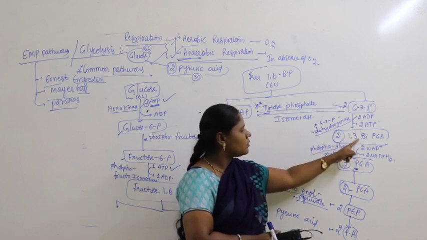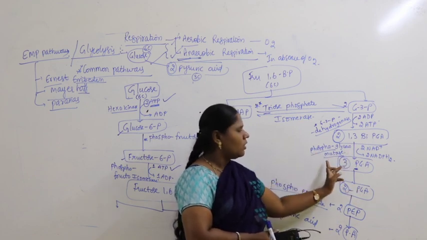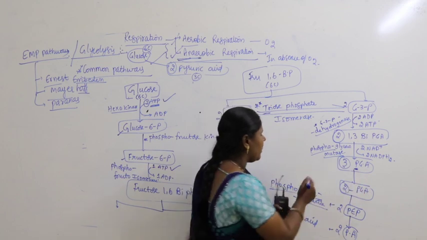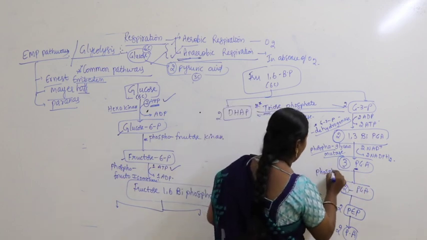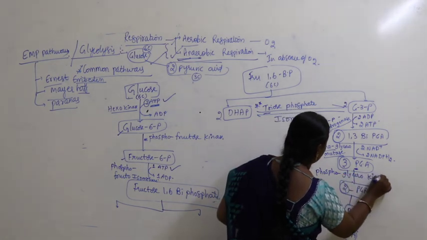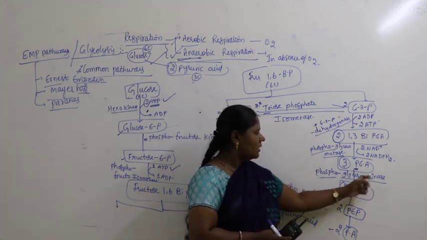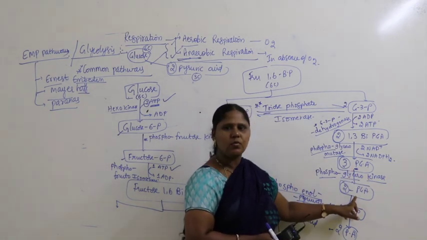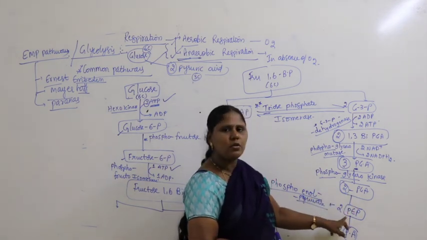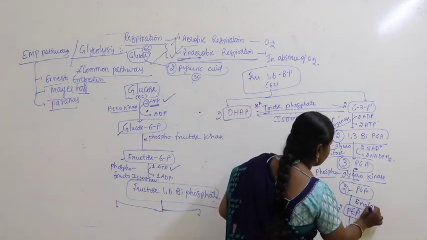Conversion of 1,3-biphosphoglyceric acid into 3-phosphoglyceric acid is by phosphoglyceromutase, and this PGA converts into 2-PGA by phosphoglyceromutase. 3-PGA is getting converted into 2-PGA. Now this 2-PGA gets converted into PEP with the help of an enzyme called enolase.